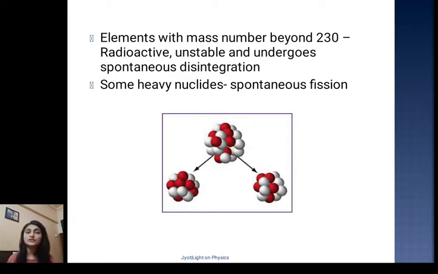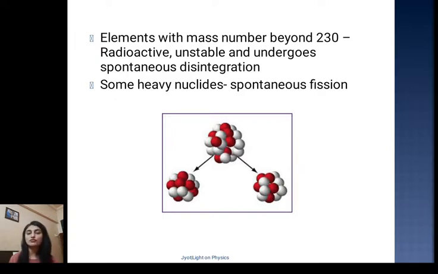Elements with mass number beyond 230, they are found to be radioactive in nature. Radioactive in the sense they will emit alpha, beta or gamma rays, and they are found to be unstable, and they also undergo spontaneous disintegration. Some heavy nuclides are found to undergo spontaneous fission reaction.